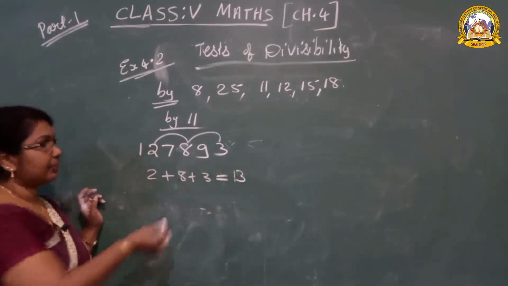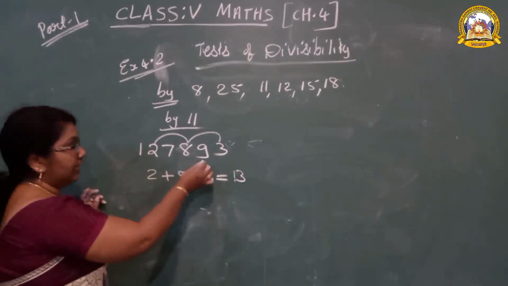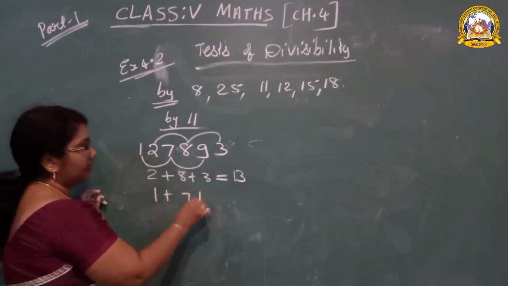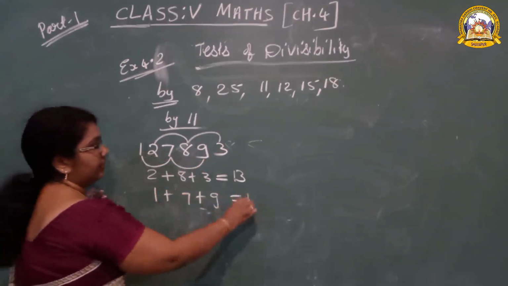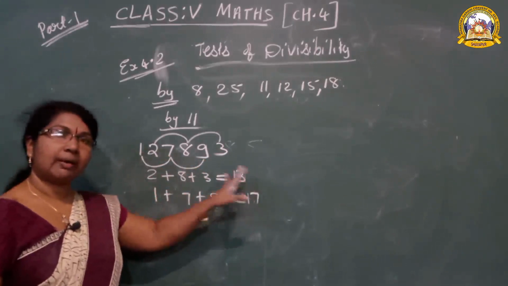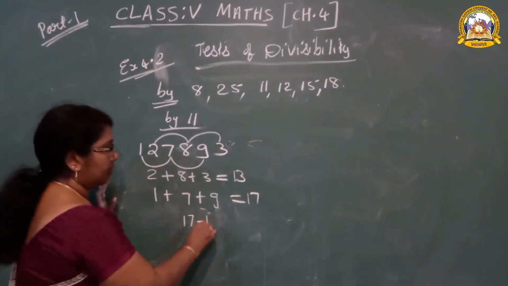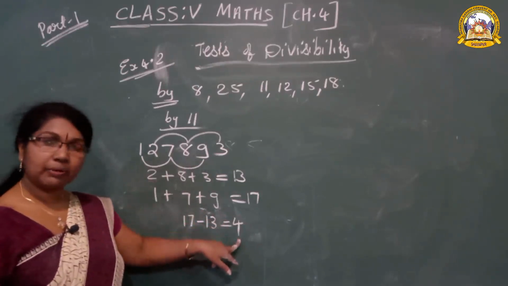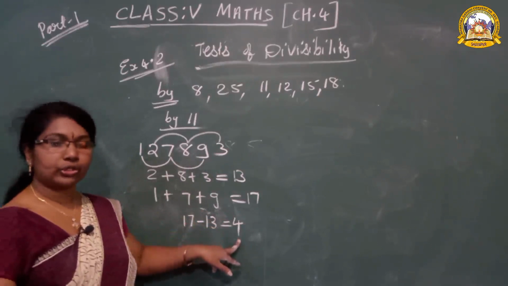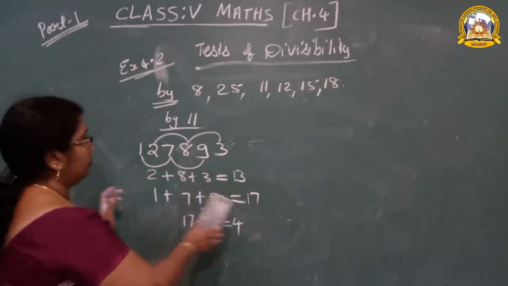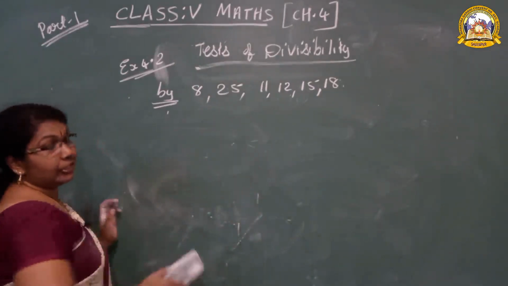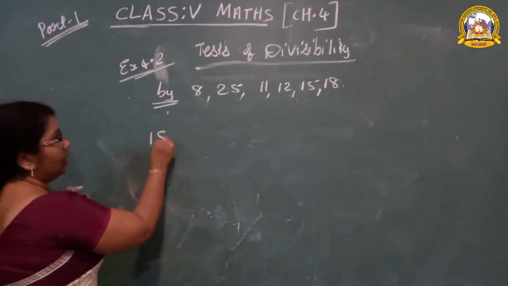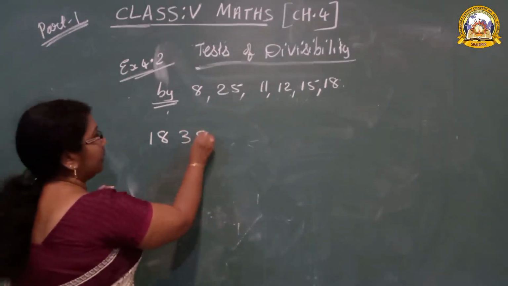Now which numbers do we add? The numbers we did not take: 9, 7 and 1. 1 plus 7 plus 9 is 17. Now what do we do with these two? Minus. 17 minus 13 is 4. Does 4 come in the table of 11? No. So it is not divisible. So this is the divisibility rule of which one? 11.